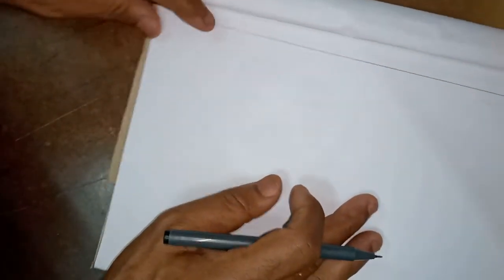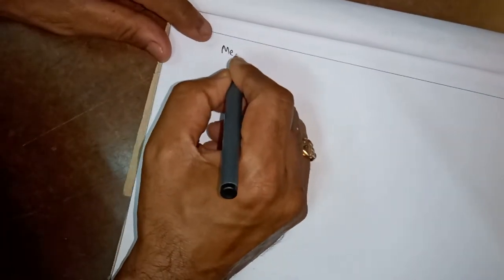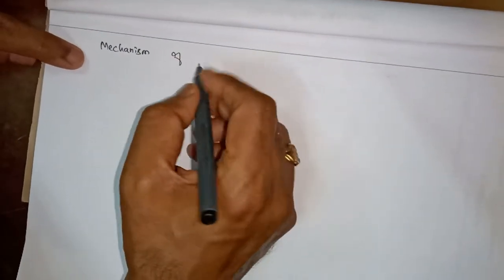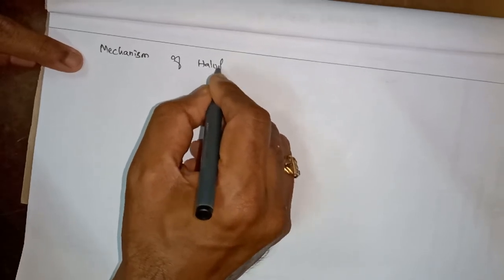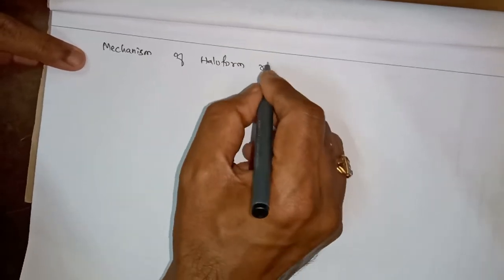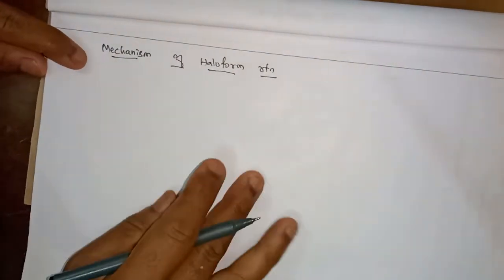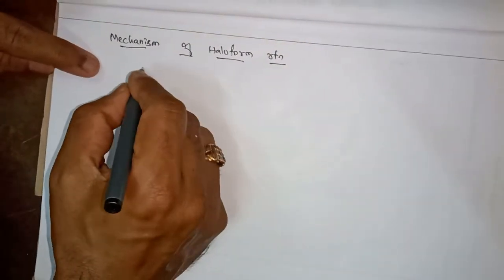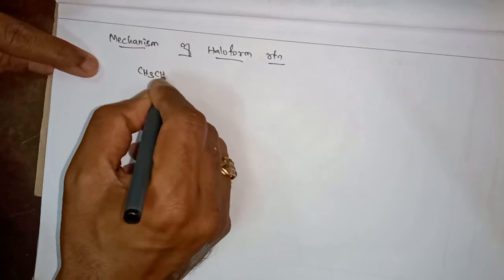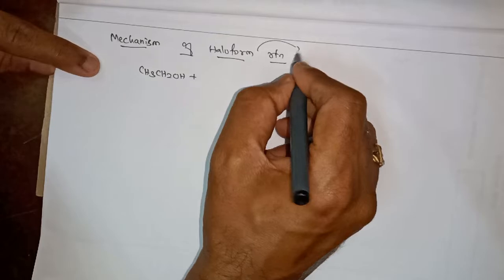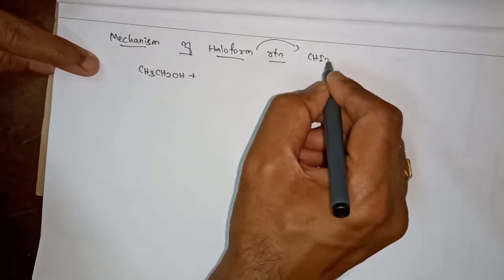We are going to see the mechanism of the iodoform reaction. Mechanism of iodoform reaction. First I write iodoform. What is iodoform? Suppose I take ethyl alcohol, plus, what haloform do I want to prepare? I prepare iodoform. Assume this.